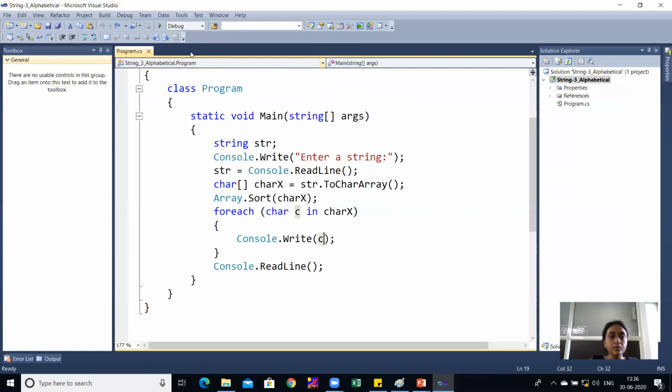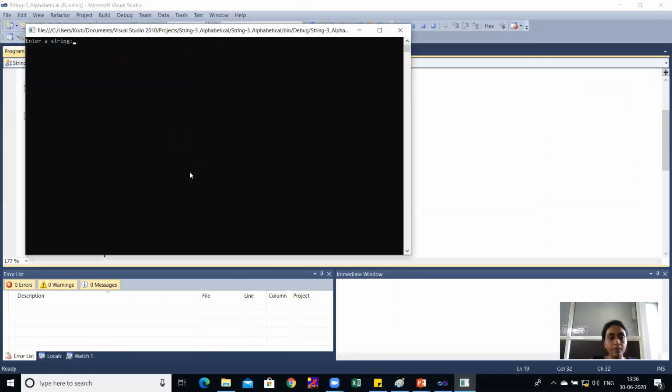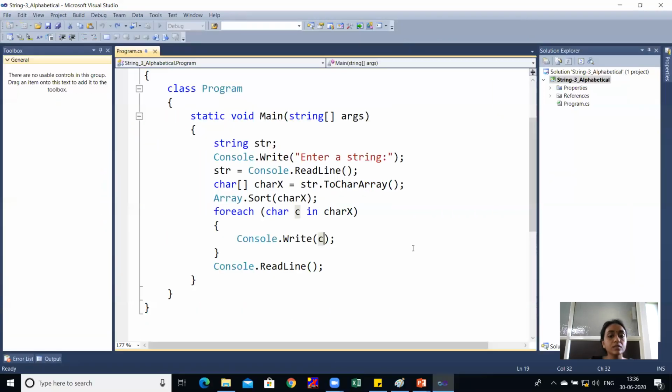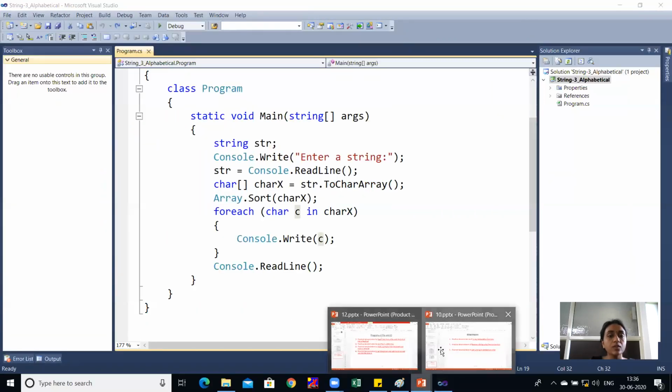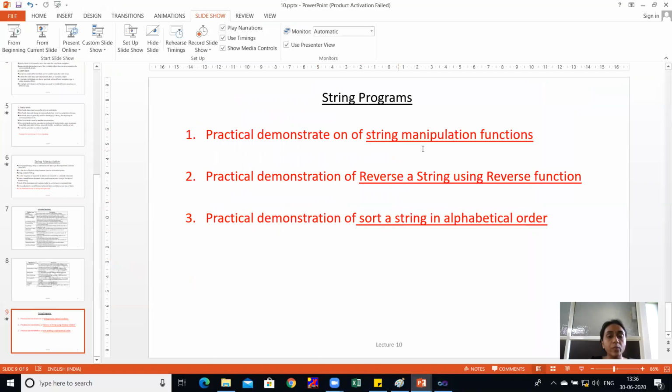So I'll run this code. I have written here B, C, A, Z, J, H. Now you can see your alphabetical order output is A, B, C, H, J, Z. So these are the programs of string which manipulate a string, reverse a string, and sort in alphabetical order. Thank you everyone.